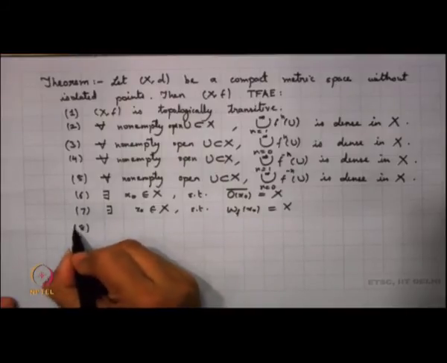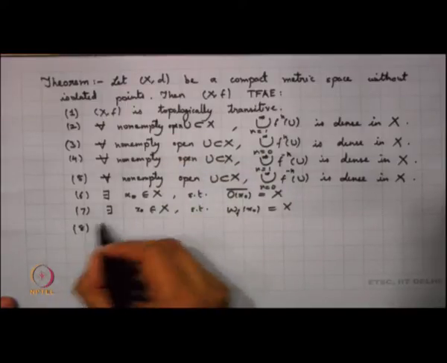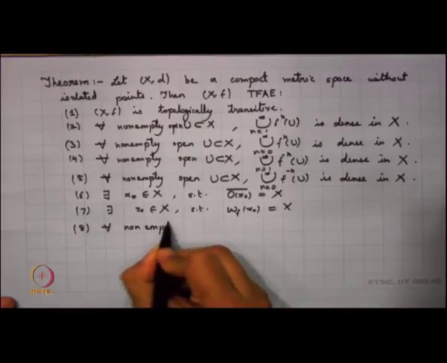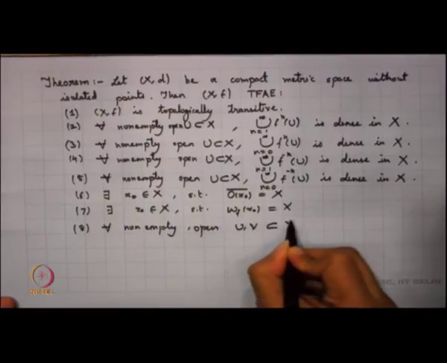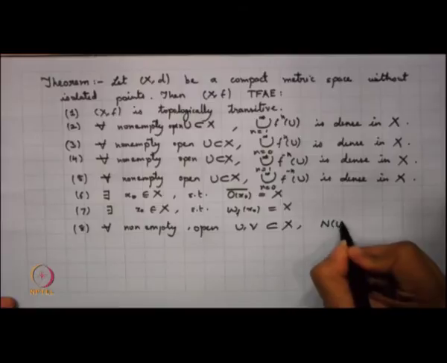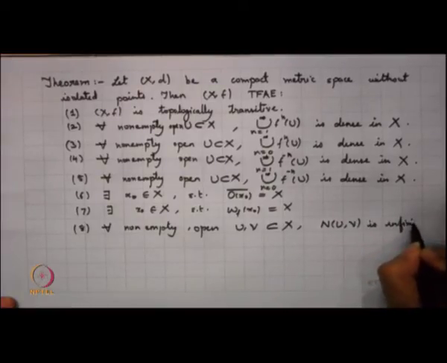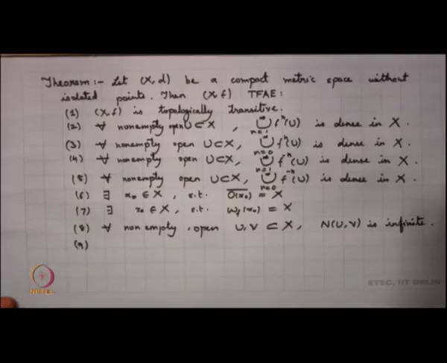My eighth property, which basically comes up from all these facts, says that for every non-empty open U and V contained in X, the hitting time set N(U, V) is infinite. My ninth property again comes from this aspect.